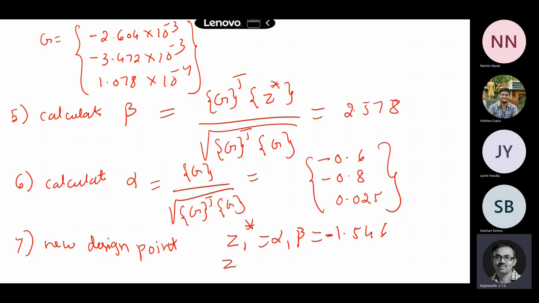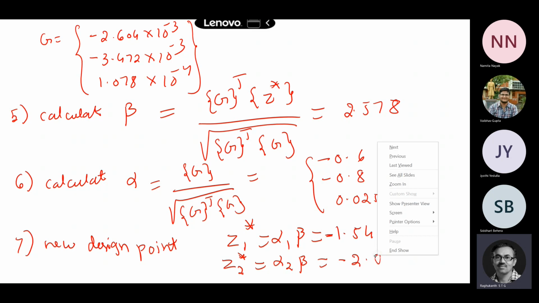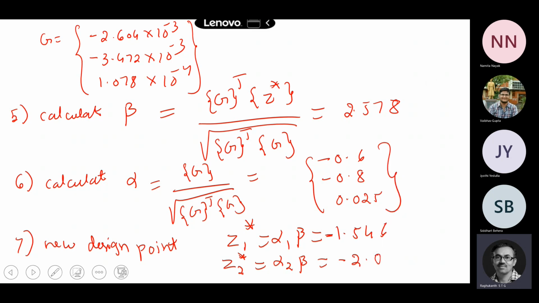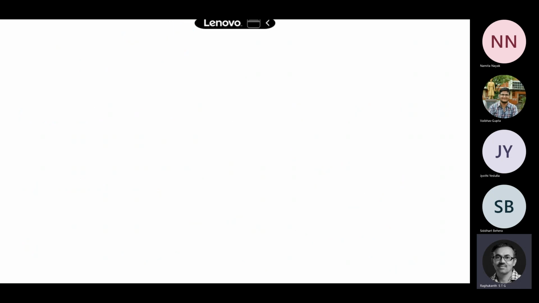Z2 star is alpha 2 times beta, which is minus 2.062. These are the new design points. Z3 star we don't calculate. Why are we not calculating Z3 star? The next step is to find out x1 star and the other design points.